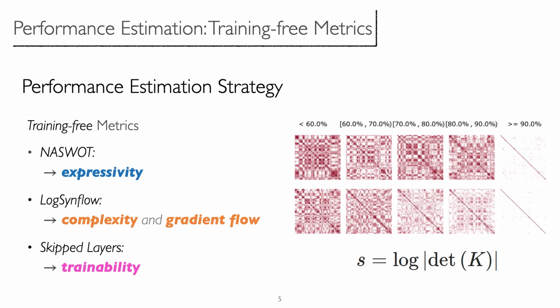Coming to the evaluation phase, it is important to adopt different metrics that take into account different aspects of the neural network. In particular, we adopted NASWOT, which is a measure of expressivity, log SynFlow, which is a measure of gradient flow and complexity, skipped layers, which is a proxy for the trainability.